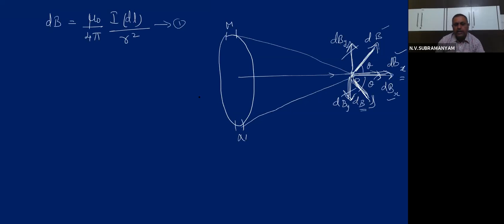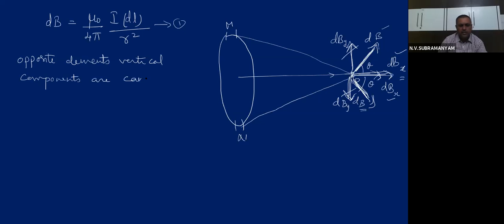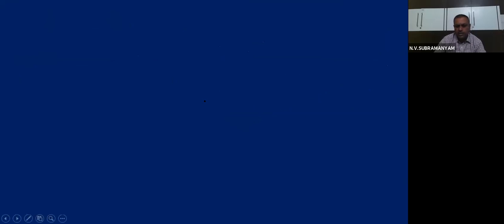So what are we understanding? Opposite elements, dBy components are cancelled. Opposite elements, vertical components are cancelling. Vertical components are cancelled. Now I will ask you, use your common sense, children.